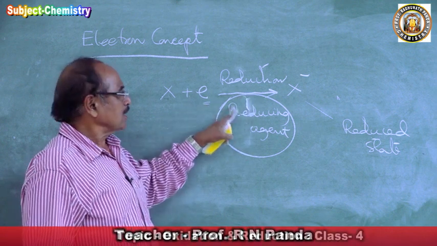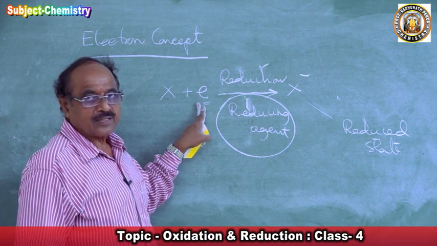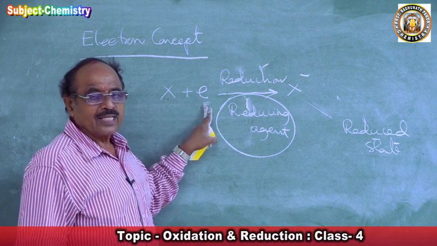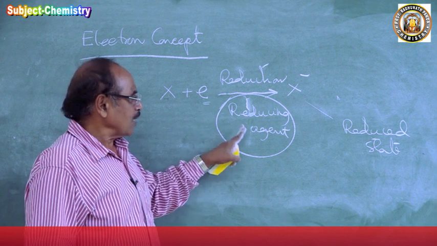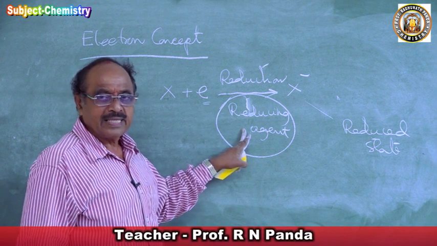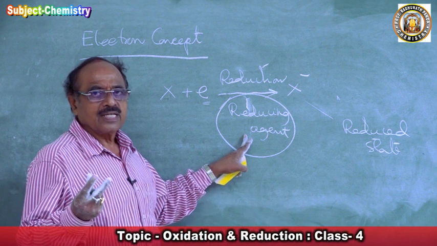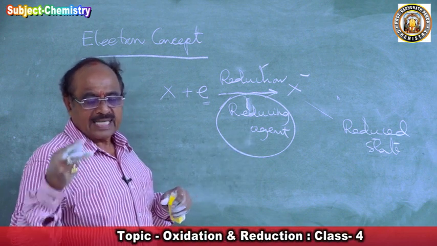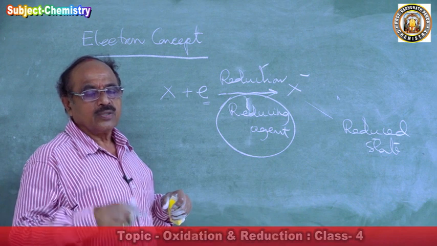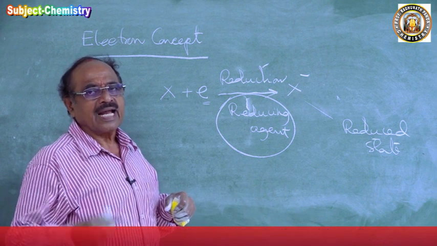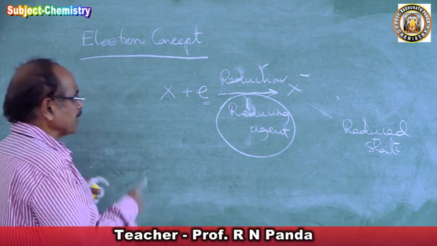Why? Reduction is a process of addition of electron. The electron added during reduction must have been lost by the reducing agent. So a reducing agent is defined as the substance which loses electron during the process of reduction and gets oxidized. So we'll write the definition.